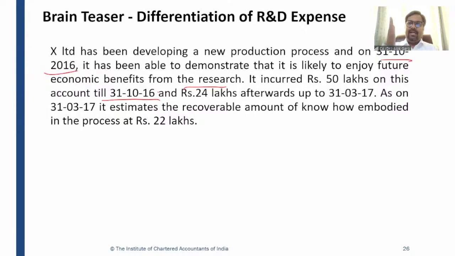Till the time they were able to demonstrate, they have spent around 50 lakhs till 31st October. And 24 lakh afterwards up to 31st March 2017. As on 31st March 2017, as on balance sheet date, the company estimated the recoverable amount of this know-how embodied in the process at 22 lakhs. So they are developing a new production process, right?